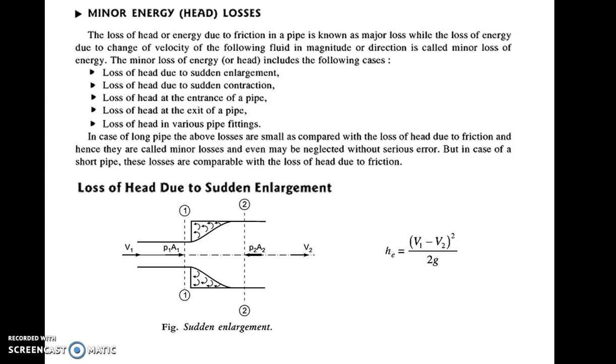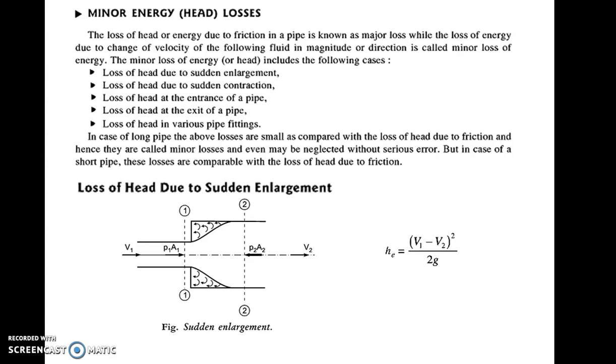There are certain types of minor losses, because the area change may be increasing or decreasing area. So depending upon that, the minor energy losses have certain types. Let us see one by one. There are total 5 types of losses which come under minor losses.